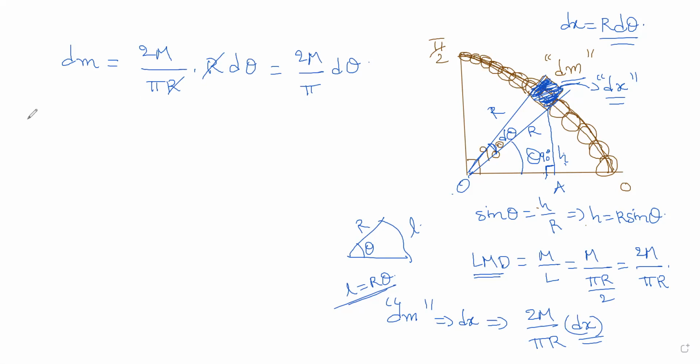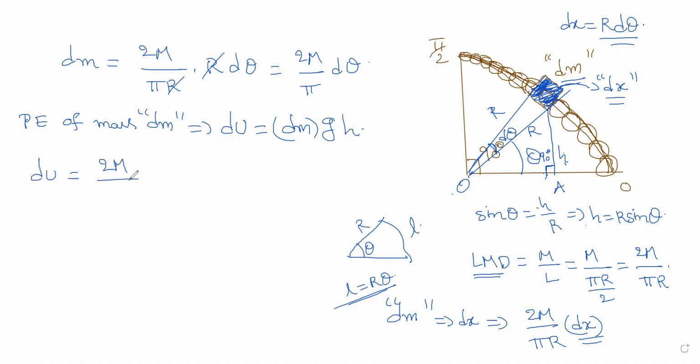Now potential energy of the mass dm, so it will be dp only or du, because it is very small. The very small potential energy of the mass dm is du, that is nothing but dm mass into g into h, right? mgh, that is potential energy. So du is equal to, what is dm? 2m by pi into d theta into g into h is r sin theta, right? We got this, h equal to r sin theta. Plug in that.